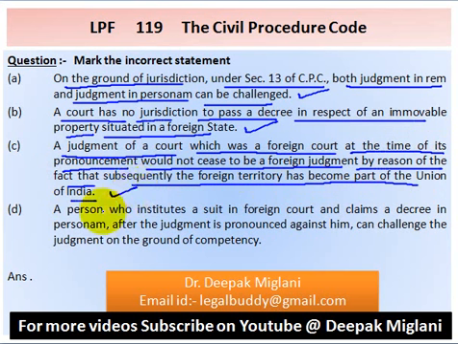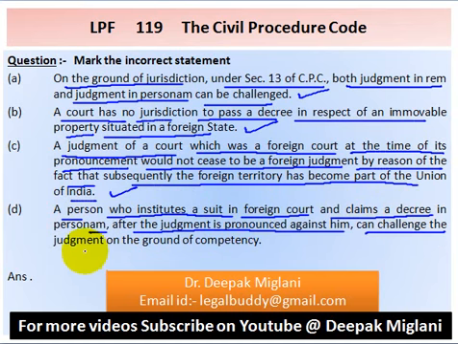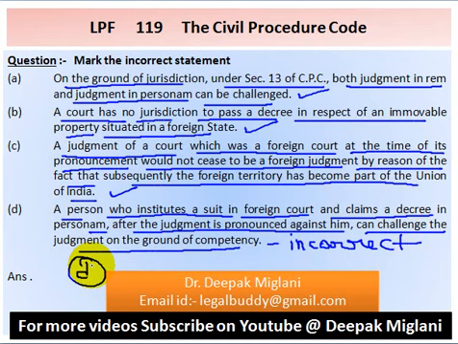Option D, a person who institutes a suit in foreign court and claims a decree in personam after the judgment is pronounced against him can challenge the judgment on the ground of competency. This is incorrect statement. So answer is option D. D is the answer.